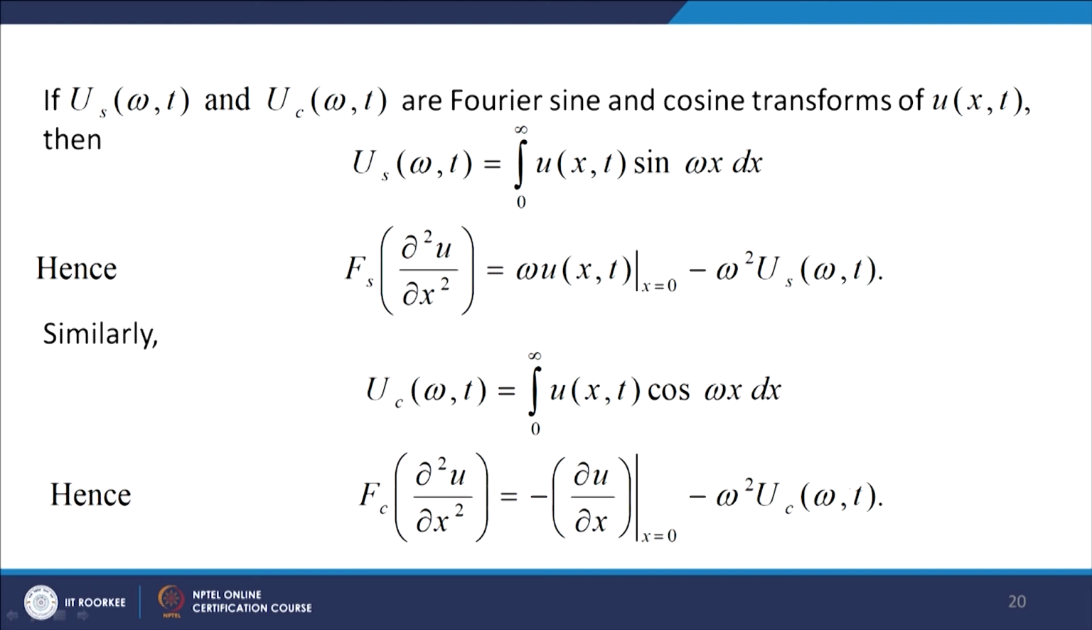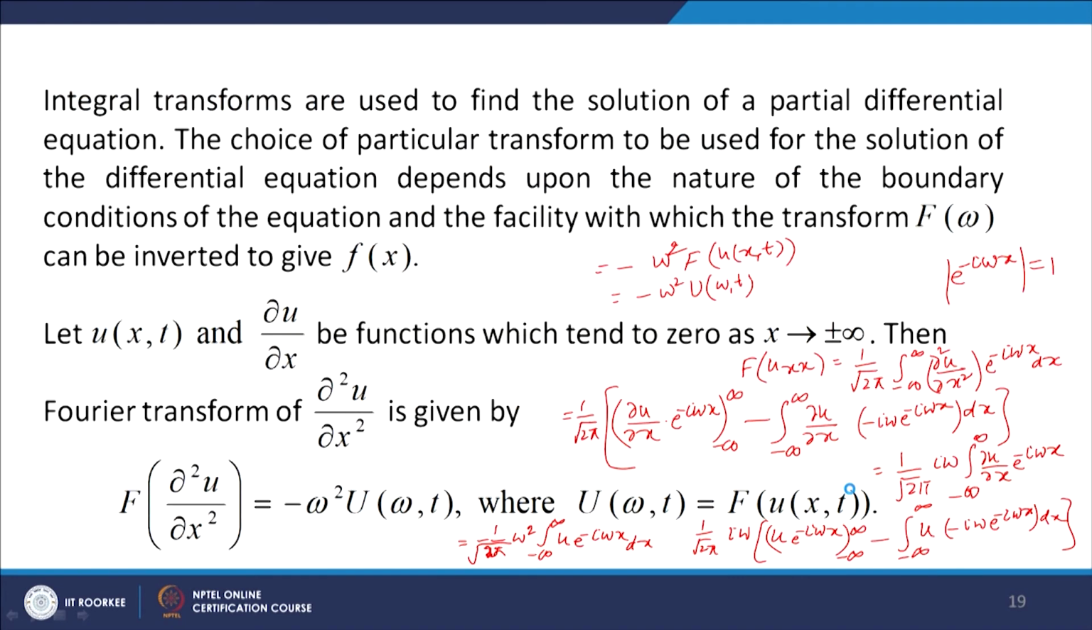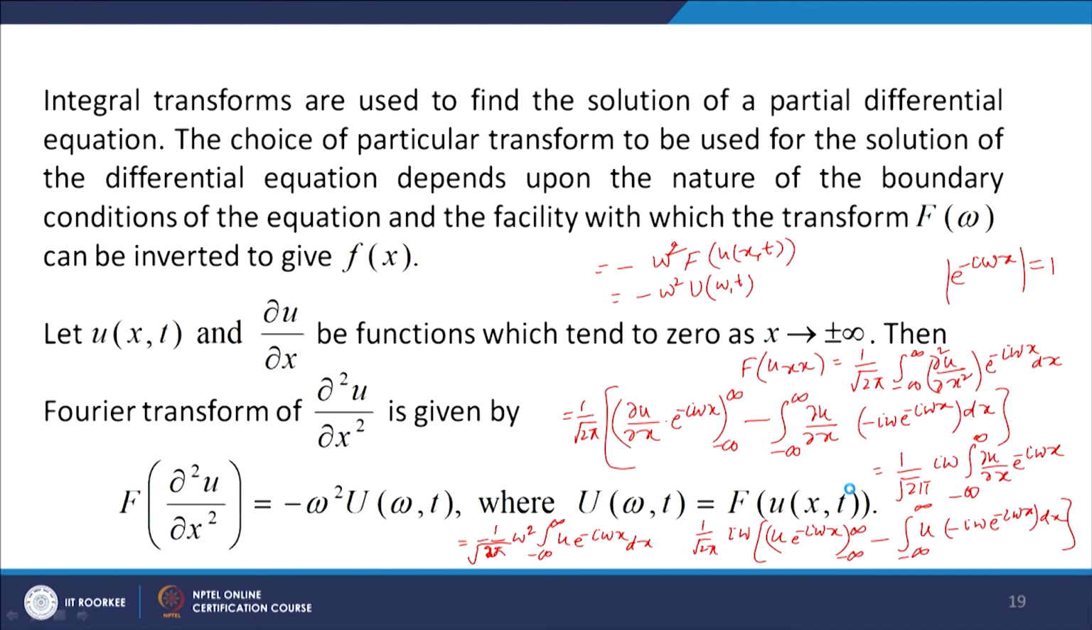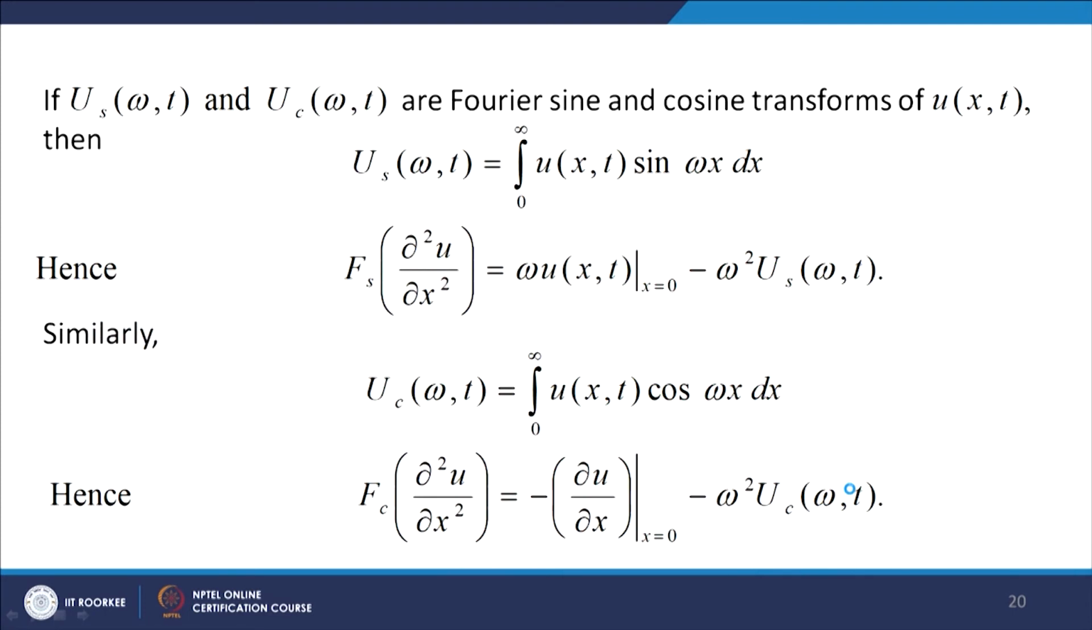Here again, like we used the boundedness of e to the power minus I omega x to make this term 0, there also, instead of e to the power minus I omega x, we will have sin omega x and cos omega x. They are bounded quantities, they are bounded by 1. So, we will see that this expression again in the case of sin omega x and cos omega x goes to 0. So, we can easily prove these formulas.